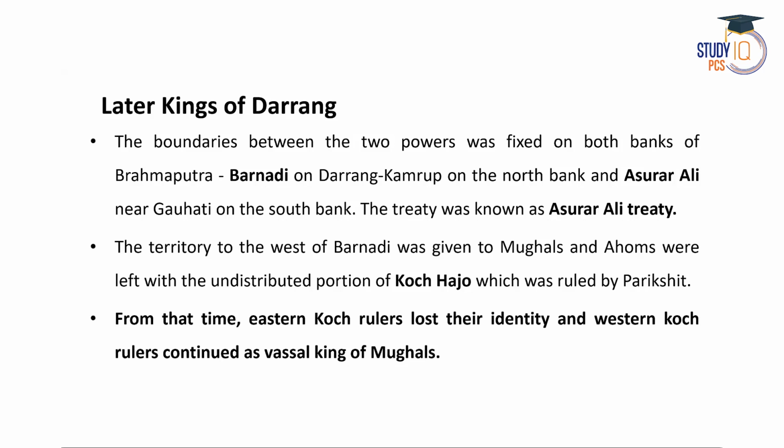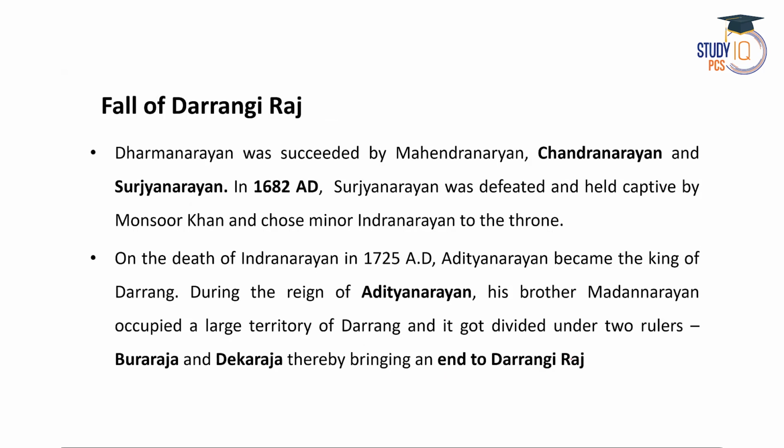And from that time the eastern rulers lost their identity and the western rulers continued as vassal or tributary kings of the Mughals. So this is the fall of the Koch Kingdom, right? And finally, let us discuss the fall of the Dorongi Raj. Dharma Narayan was succeeded by Mohendra Narayan, Chandra Narayan and Khurja Narayan.